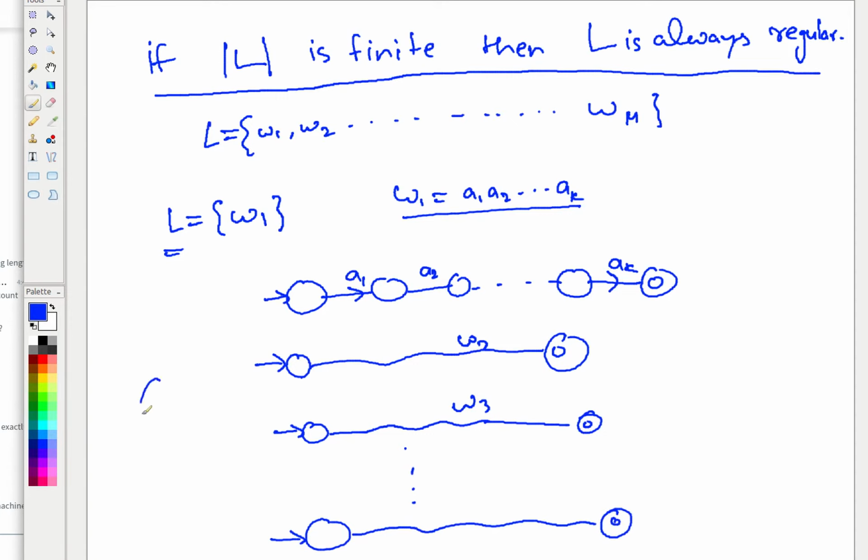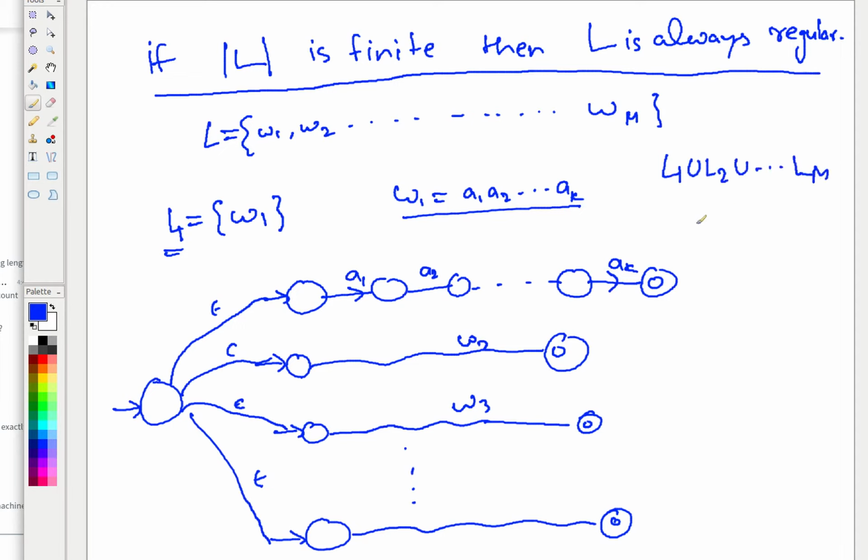And then what I have to do? I just have to take a new start state and connect each of these start states with an epsilon move. This is just taking the union of L1, L2, up to Lm, where Li is the single string Wi. But the important part is that I am not taking infinitely many unions, only finitely many.